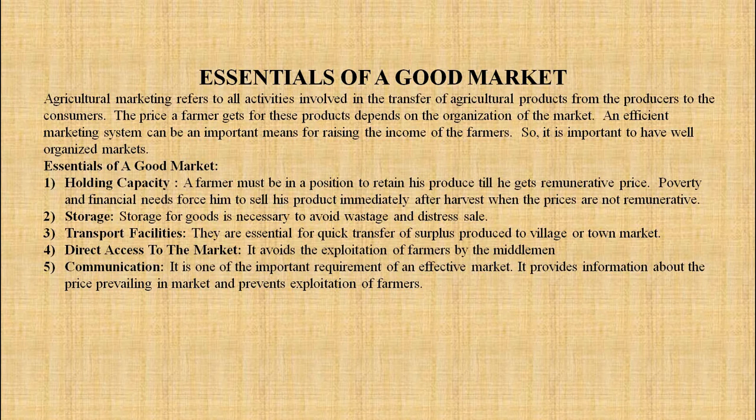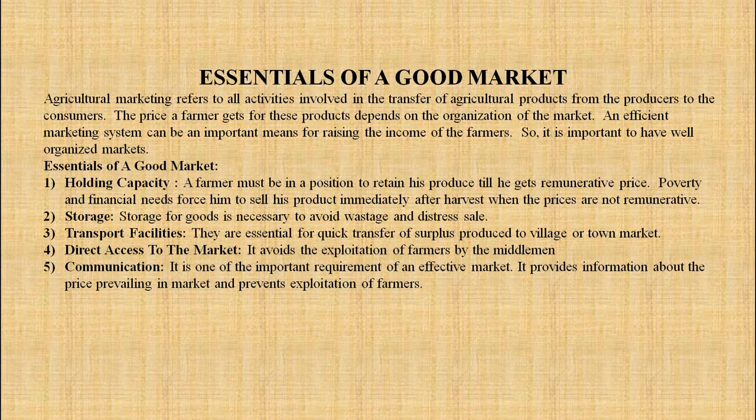Now, essentials of a good market. So, which things should be there in the market? Number 1, holding capacity. A farmer must be in a position to retain his produce till he gets a remunerative price. Poverty and financial needs force him to sell his product immediately after harvest when the prices are not remunerative. They are very low.